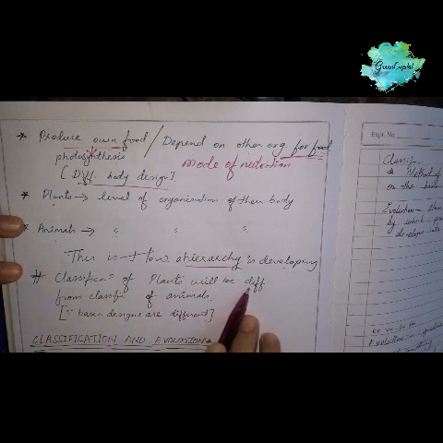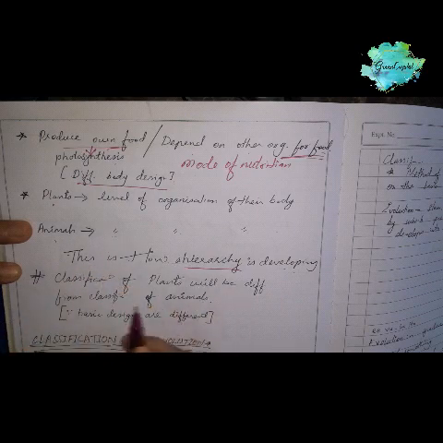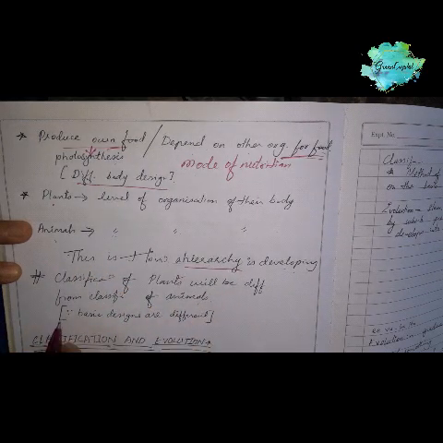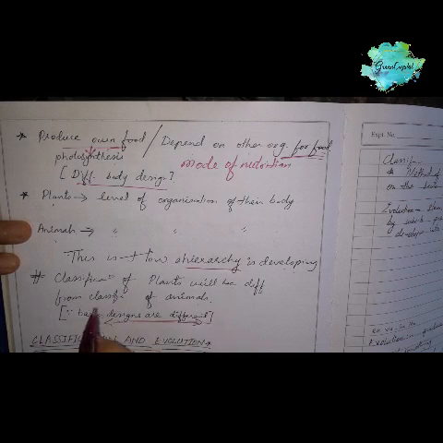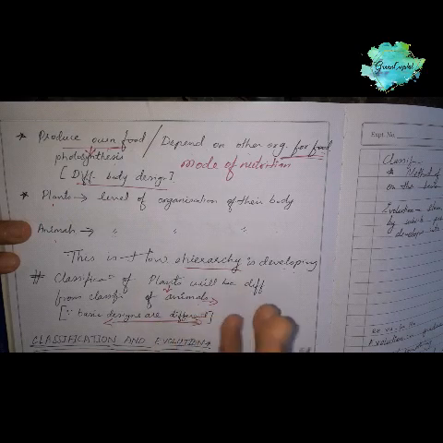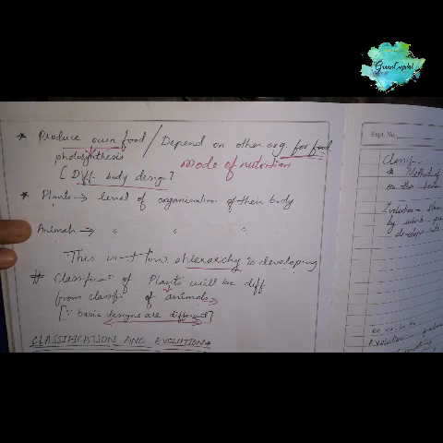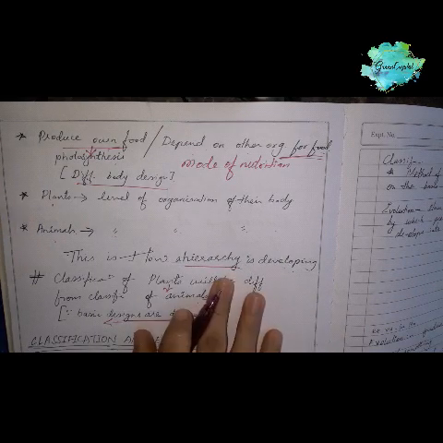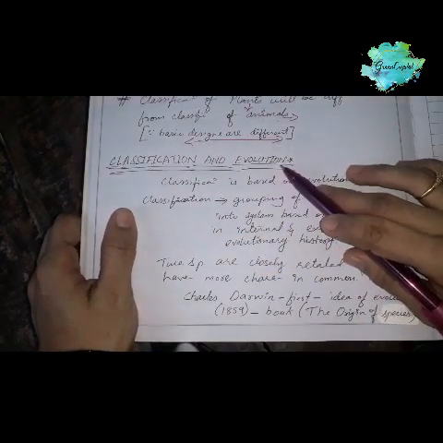Next, the classification of plants will be totally different when we compare it with the classification of animals, because the basic designs are different. Okay, plants do photosynthesis, but animals don't do any photosynthesis. They just take food from other animals or other plants. So next we will move on to classification and evolution.